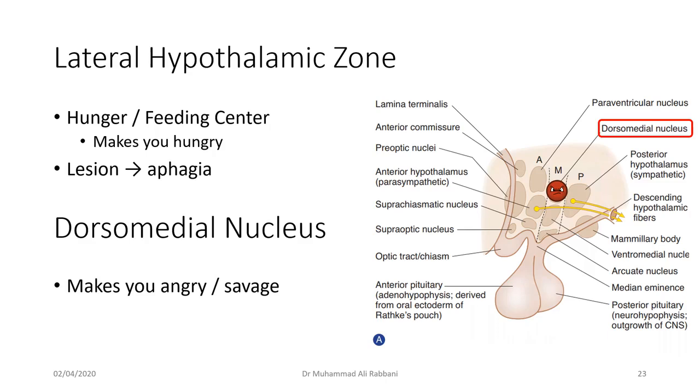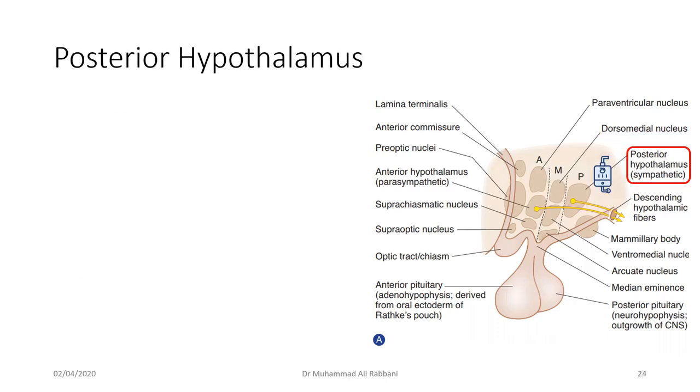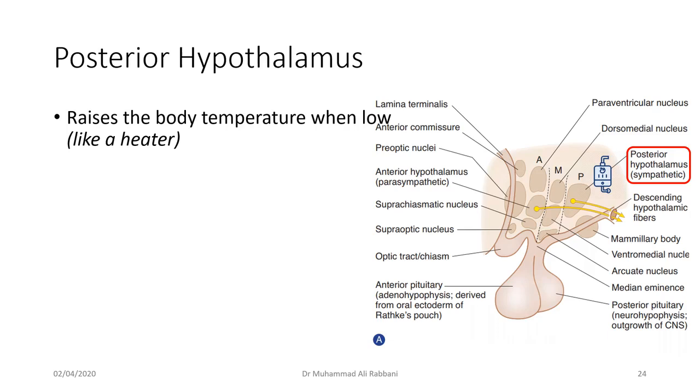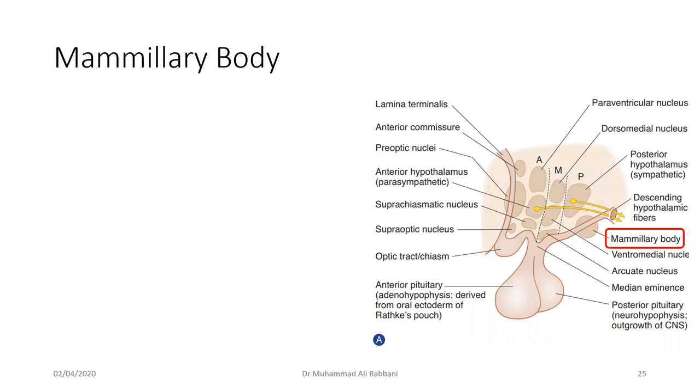This was about these nuclei, and then there is the posterior hypothalamus. The anterior hypothalamus, if you remember, was temperature lowering, and this is the exact opposite. This is a picture of a boiler to remember. It raises the temperature when it is low. It will lead to vasoconstriction of the peripheral blood vessels and will lead to shivering and thermogenesis. And it also functions with sympathetic nervous system activity and sympathetic outflow.